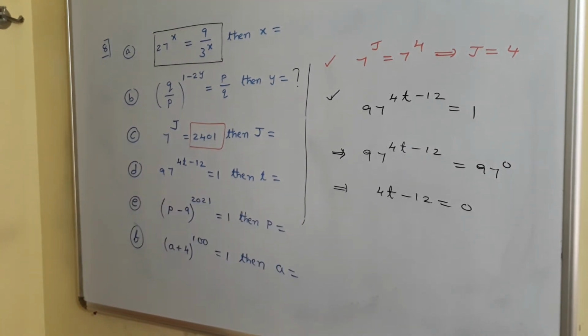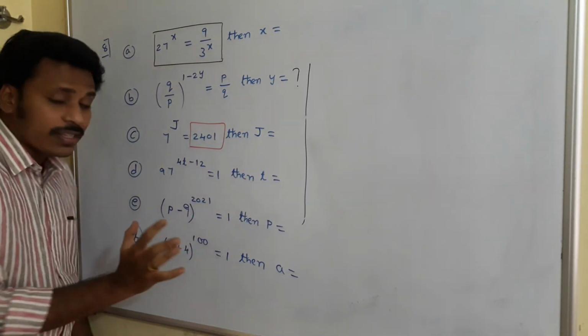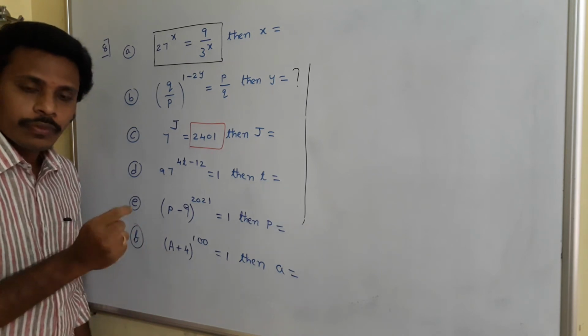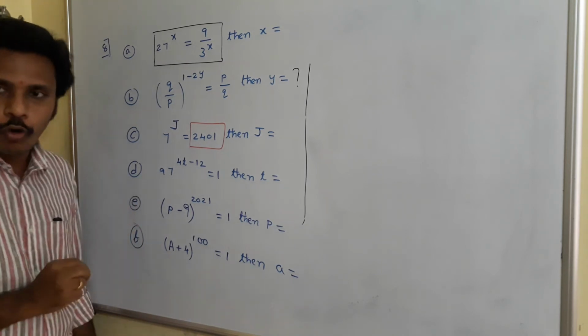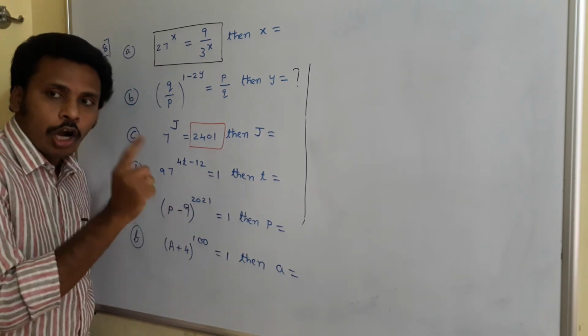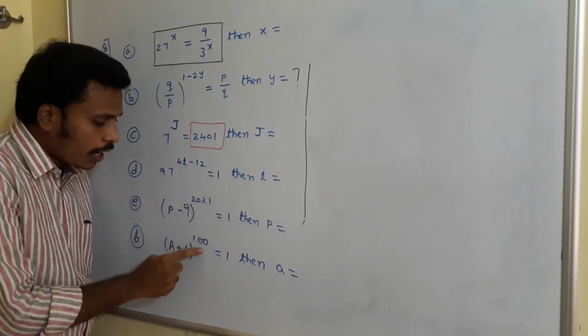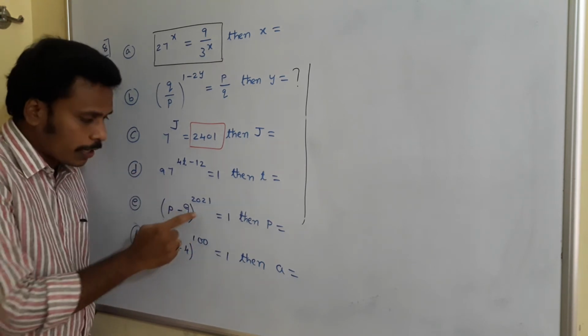Just look there on the board. I have given you 2 more problems, E and F. Okay, you just try to answer those 2 questions. These problems are also simple. Try once and then I will discuss. Just observe the next 2 problems, E and F. Right? These 2 problems look similar, but there is a magic between them. You just observe this. Here the power is an odd number, here the power is an even number. 2021 is odd, 100 is even. You just observe that first.